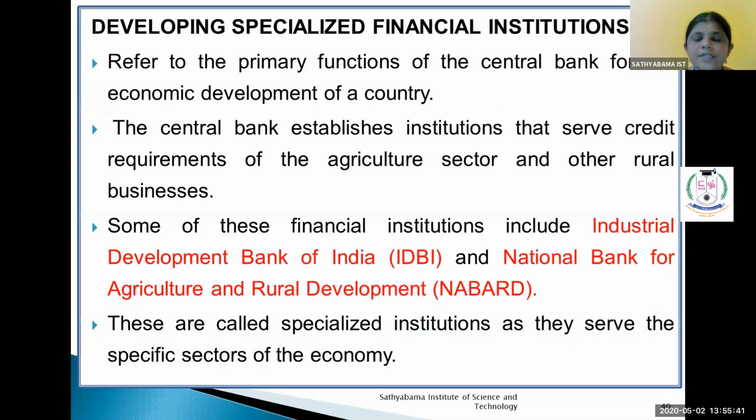Then, developing specialized financial institutions with the help of the government. The central bank establishes institutions that serve the credit requirements of the agriculture sector and other rural businesses also. I'm giving two examples here. They are long-term banking financial institutions. One is IDBI, another one is NABARD: the Industrial Development Bank of India, and the National Bank for Agriculture and Rural Development.